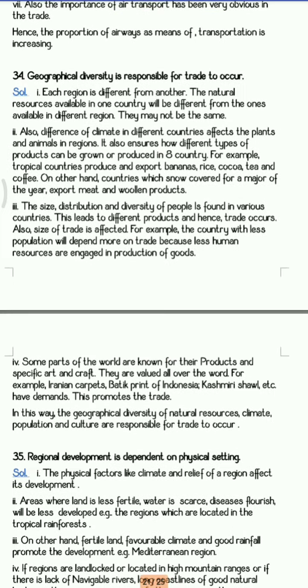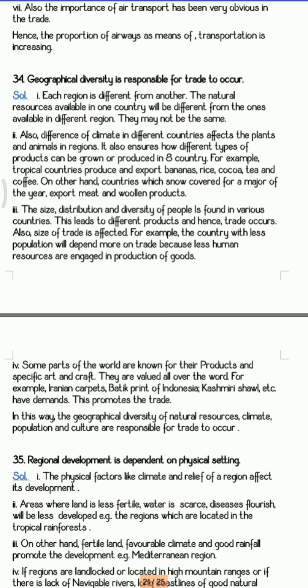Next, geographical diversity is responsible for trade to occur. So basically, one country may be rich in iron and the second country may be rich in gold. So both the countries will exchange iron and gold with each other based on their requirement. So because of this, one country has some sufficiency and the other country has some deficiency. So because of this less and more needs, the trade has come into existence. So because of that, the geographical diversity is responsible for the trade occurrence.